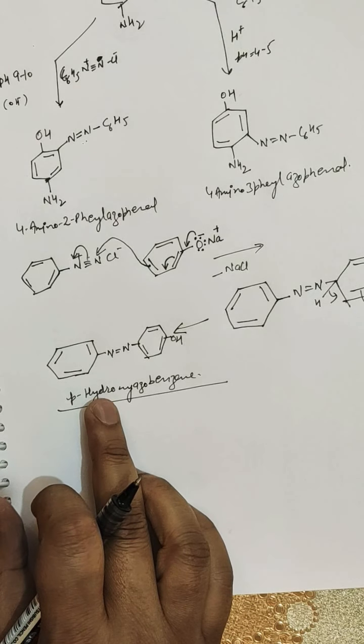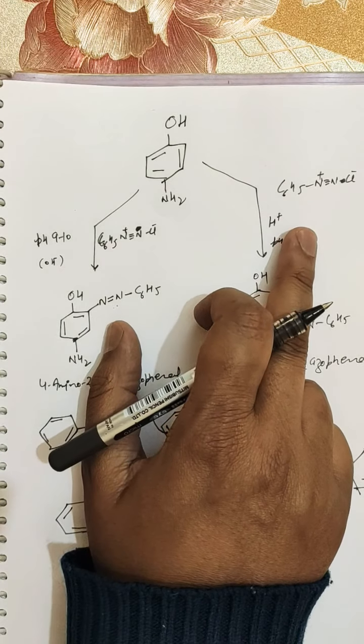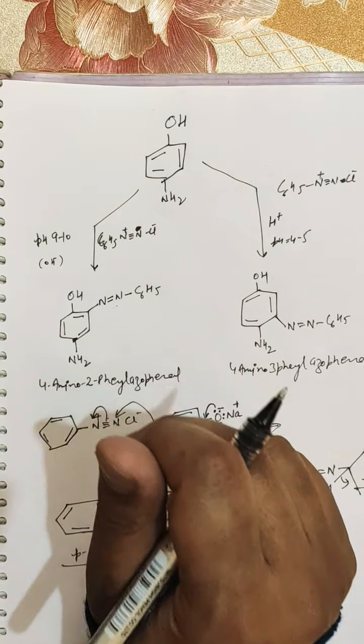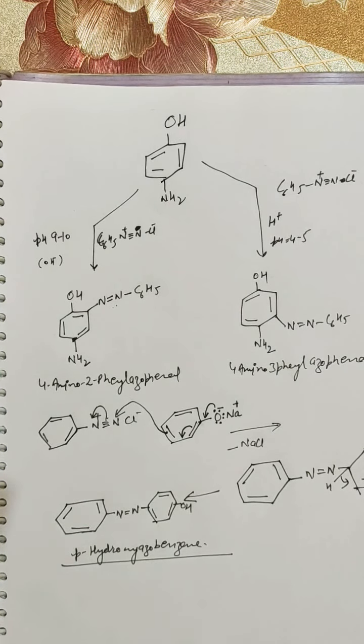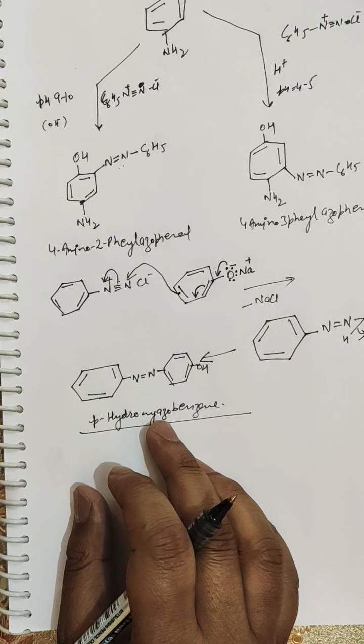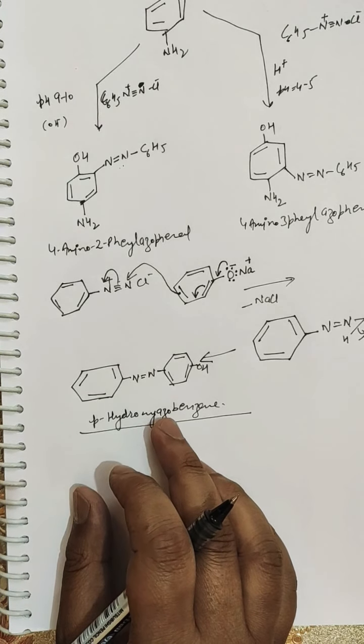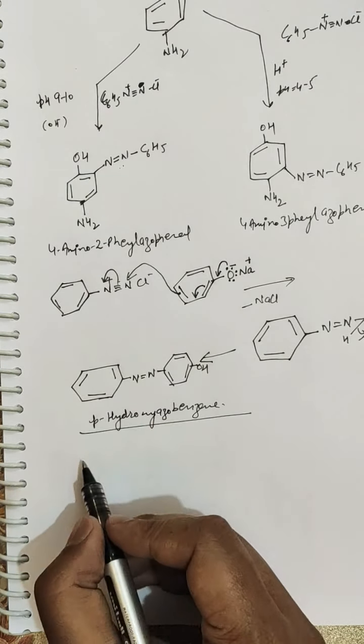And what is the role of pH? As I said, you have to maintain the pH, as in the earlier reaction of benzene diazonium chloride with phenol or aniline. The pH of the medium plays an important role in the coupling of phenols. As stated above, coupling of phenol is carried out in a weakly basic medium, and in the alkaline medium the diazonium salt first forms diazonium hydroxide. So if you take the basic medium, the diazonium chloride will form the diazonium hydroxide.